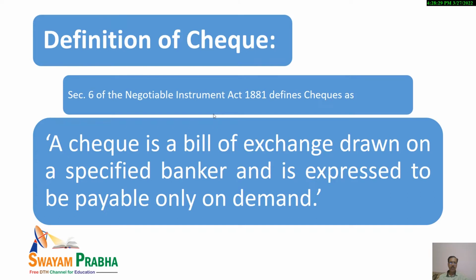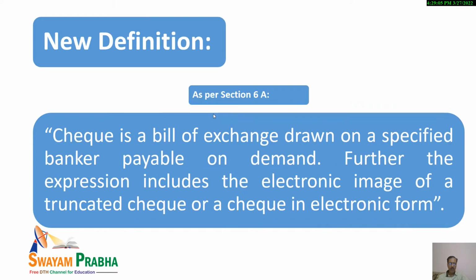And what is check? Now, what is check? In order to facilitate the payment, in order to facilitate transfer of money, check is there. As per section 6 of the Negotiable Instrument Act 1881, check may be defined as a bill of exchange drawn on a specified banker and is expressed to be payable only on demand. So that is the definition of check as per section 6 of Negotiable Instrument Act 1881.